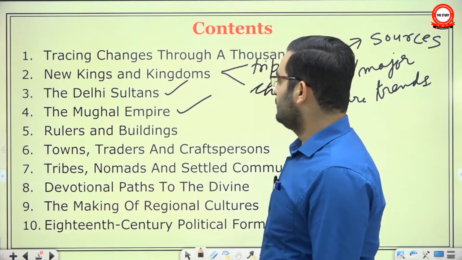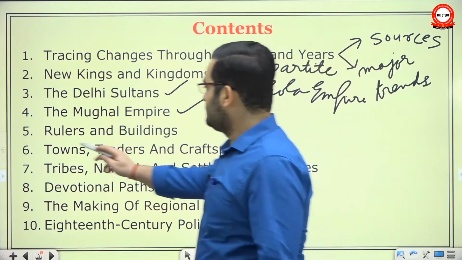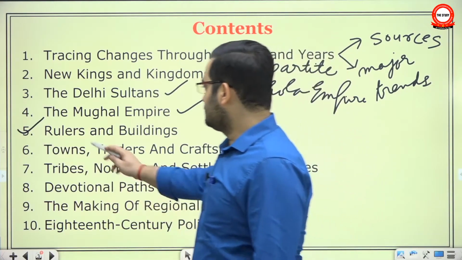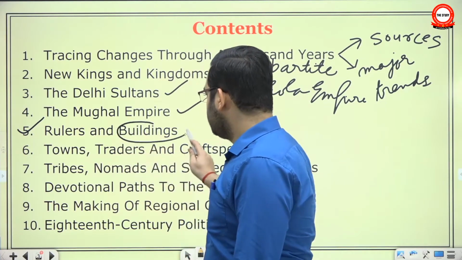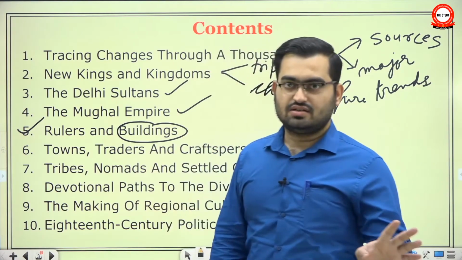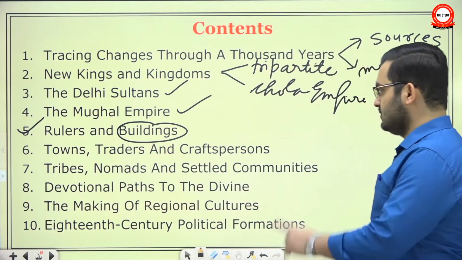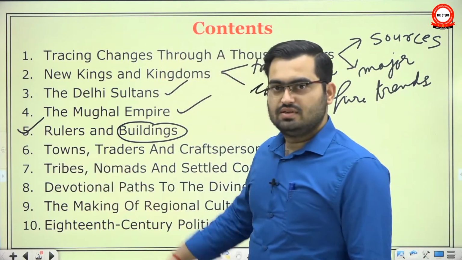And now we are going to focus on specific themes, like in chapter 5 we are going to look into rulers and buildings, the relationship between rulers and buildings. We are not per se studying buildings or architecture, but we will specifically focus on architecture in 12th class. But here we are trying to understand why rulers build buildings.